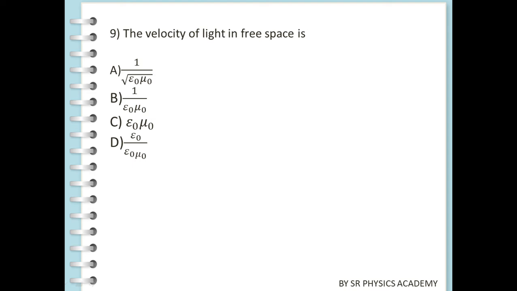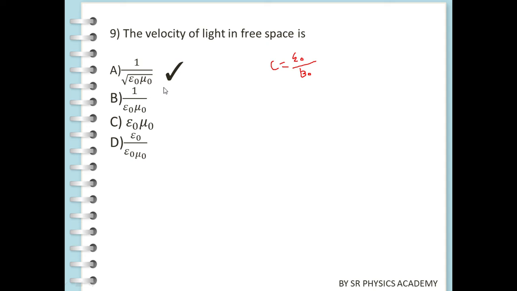For free space, we can write C equal to 1 by square root of epsilon 0 mu 0. So that is the velocity of light in free space.